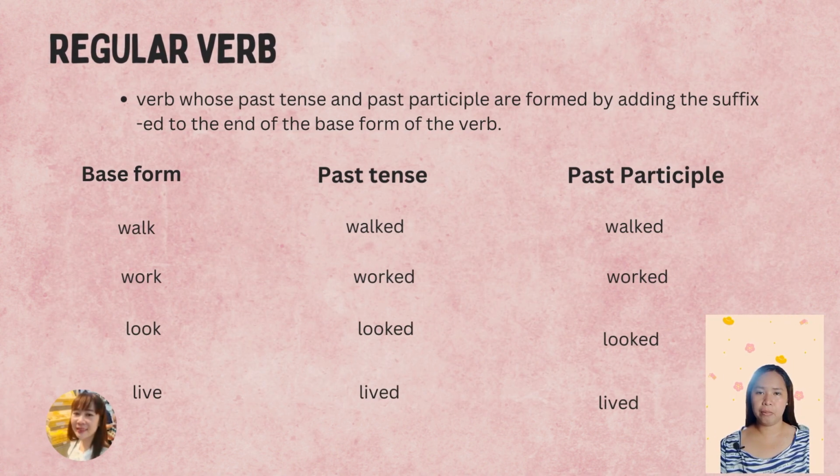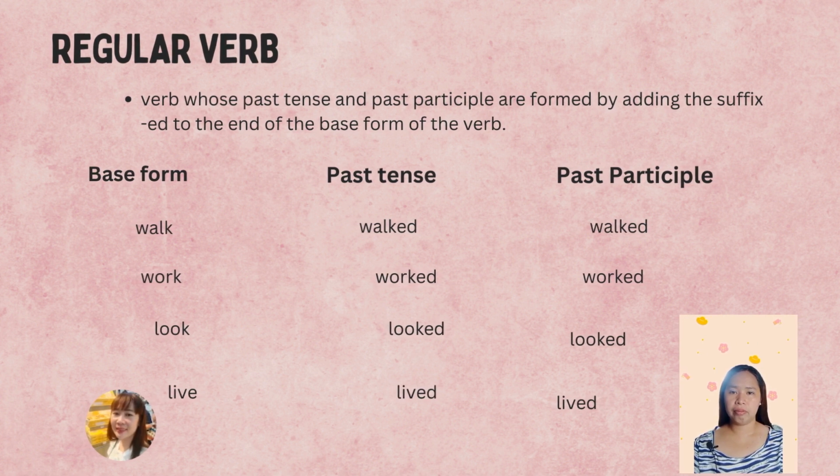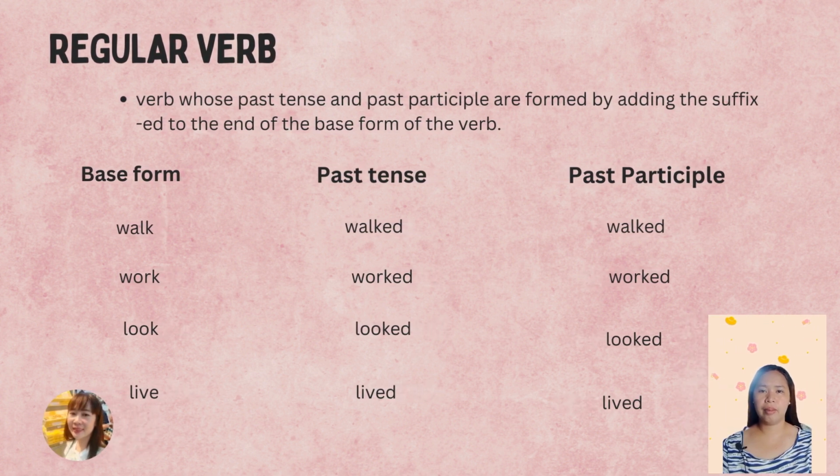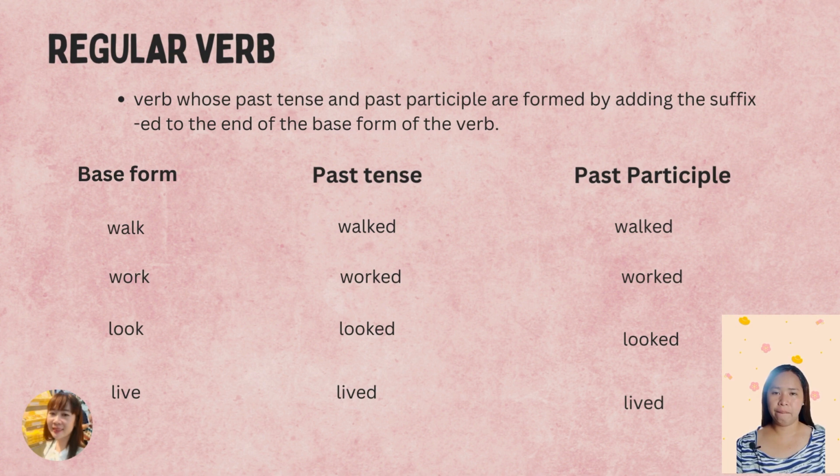Now, we are going to see how regular verbs are formed or change from base form to past tense to past participle. A regular verb is formed by adding the suffix ed to the end of the base form of the verb.